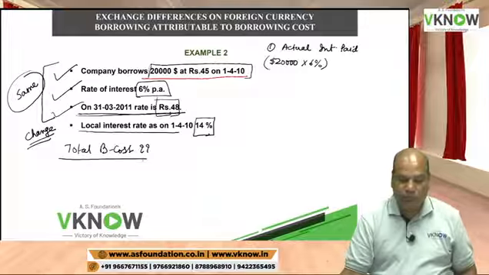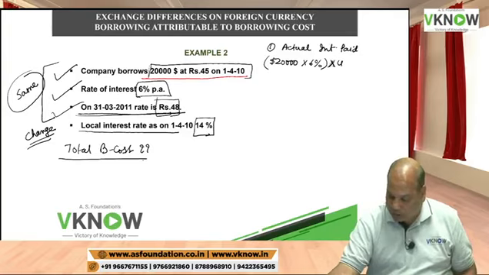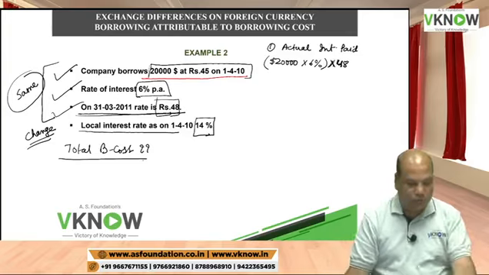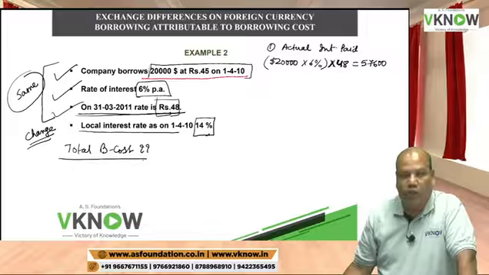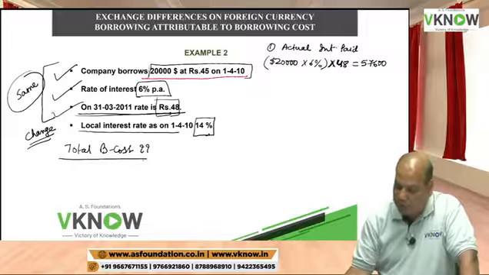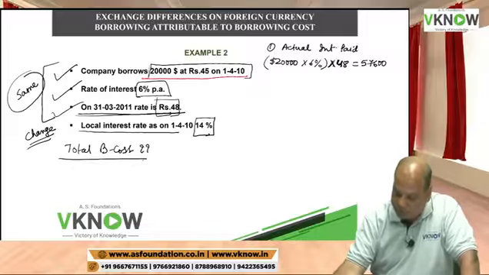But when I go to make the payment at the end of the year, the exchange rate is 48. So I have to pay 57,600 rupees. So the first calculation is same. I have to pay 57,600 actual interest.